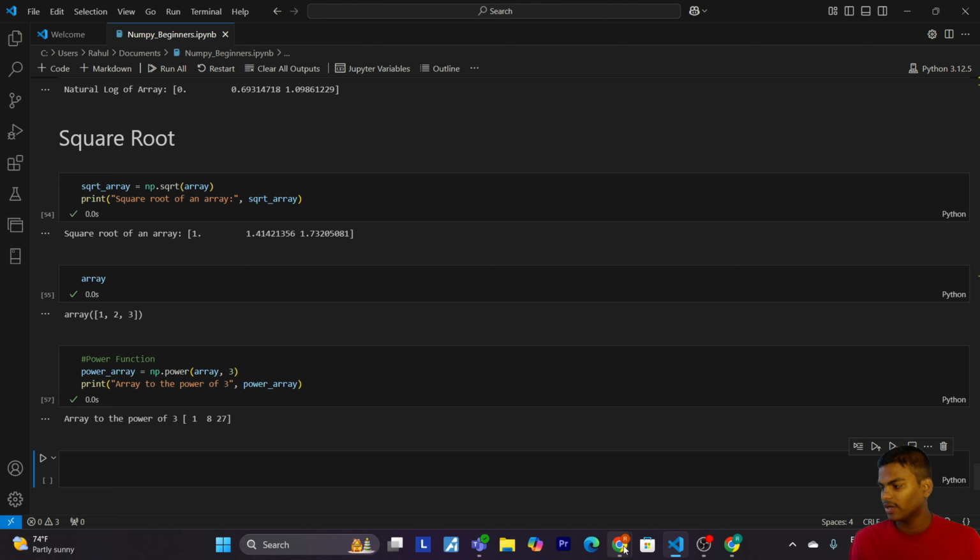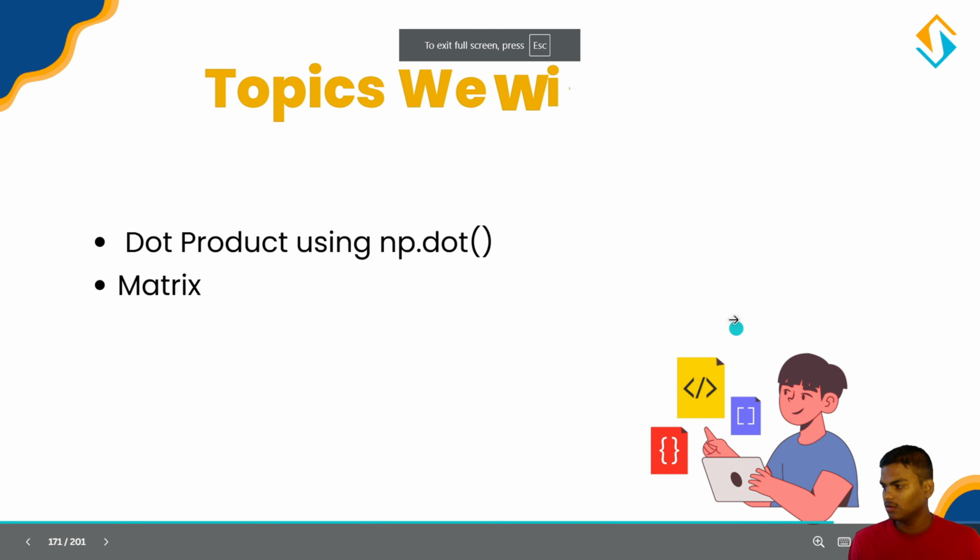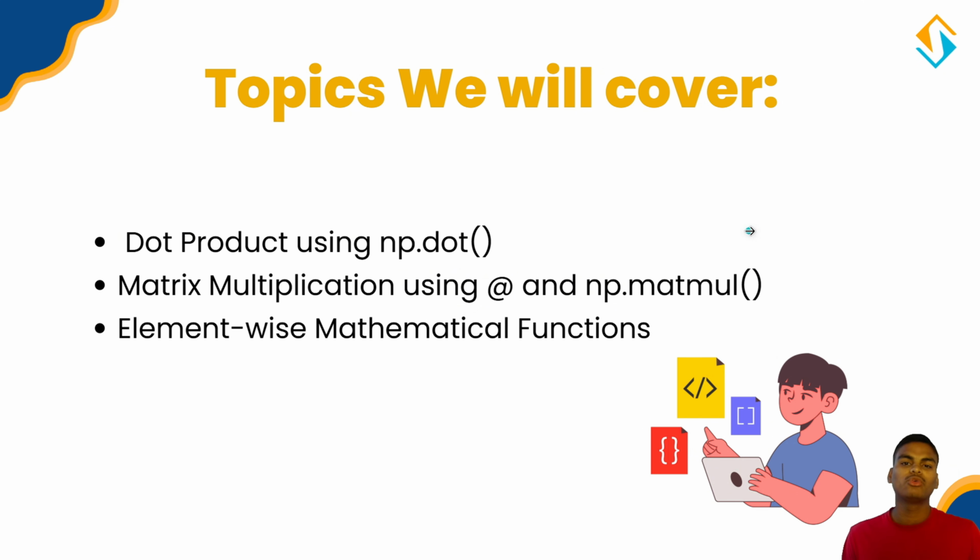So now let's come to our conclusion. Let's quickly recap what we have learned. First we learned the dot product. We used np.dot to compute the dot product of arrays. Then we saw matrix multiplication, in which we explored two methods, the @ operator and np.matmul. And lastly we saw element-wise functions, in which we applied exponential, logarithmic, square root and power operations to arrays.